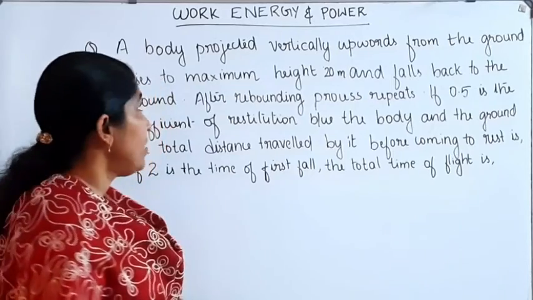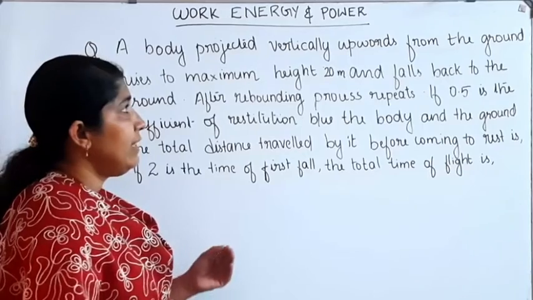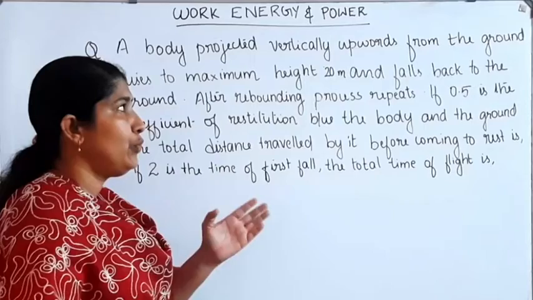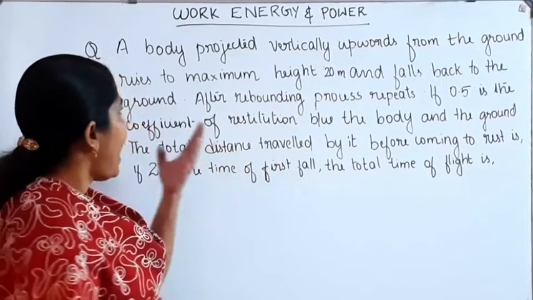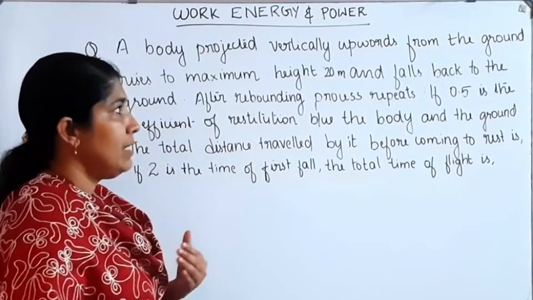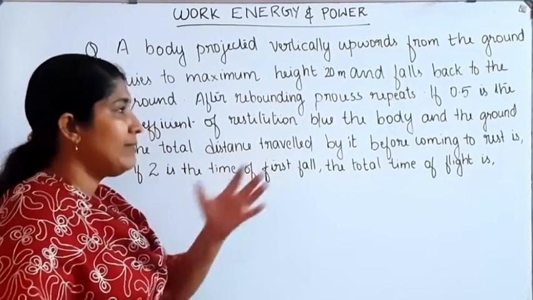Next question. A body is projected vertically upward from the ground, rises to a maximum height of 20 meter and falls back to the ground. After rebounding, the process repeats.